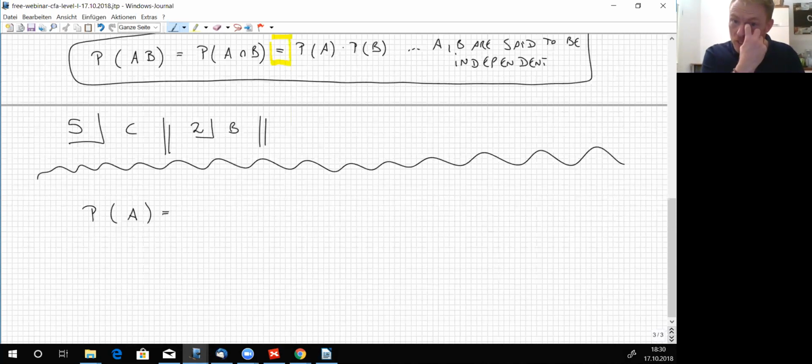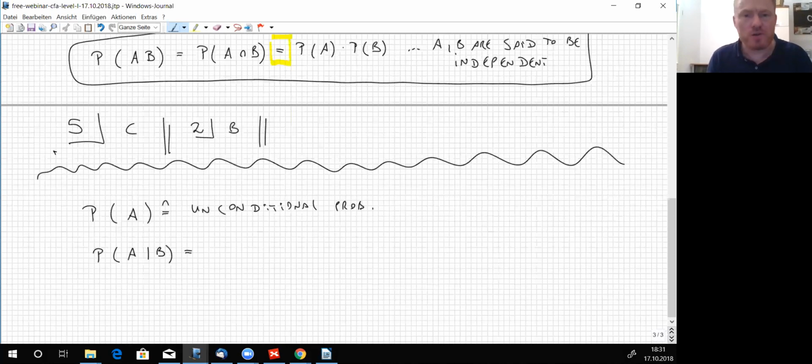An unconditional probability does not depend on any other event. So that's an unconditional probability, the probability of A. Whereas this, A when B occurred, given that the event B occurred before, is a conditional probability.